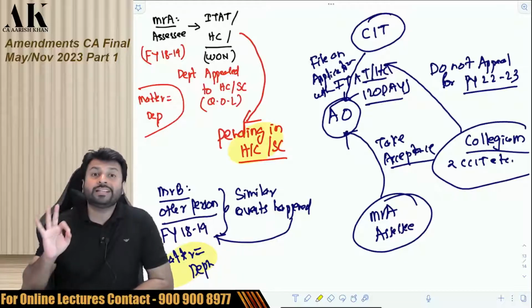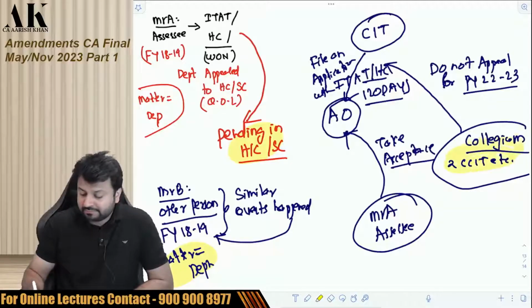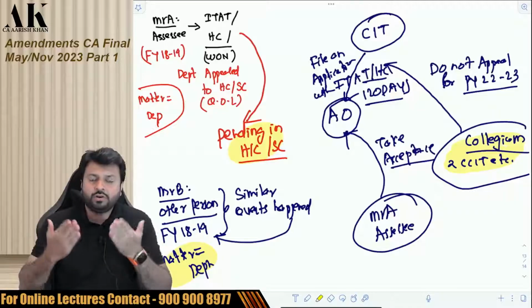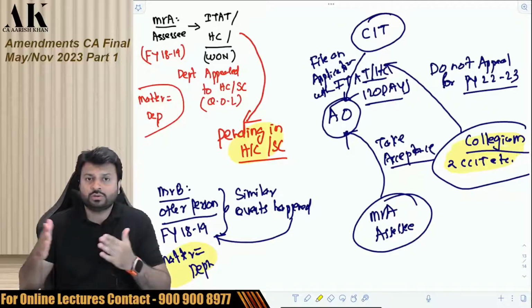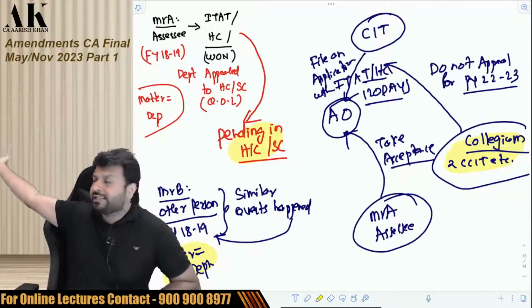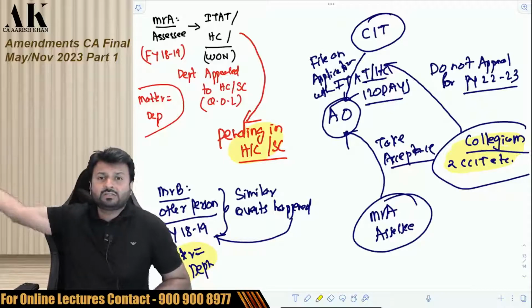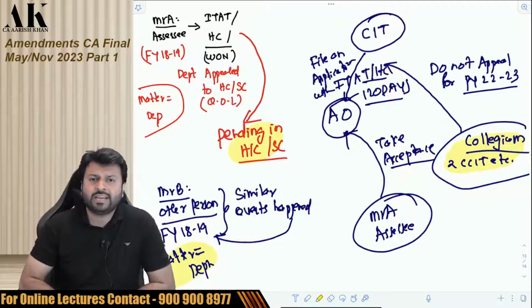So here, who is going to take the decision whether to appeal or not? The decision will be taken by the collegium. The collegium has been made for that purpose only. The duty of the collegium, the group of 2 commissioners of income tax, is to identify those cases where an appeal on a similar matter is already pending in the High Court or Supreme Court, in my case or in some other case. Don't appeal the same things again and again. What sense does it make? It's an unnecessary repetition. So this is the amendment the government has made over here.